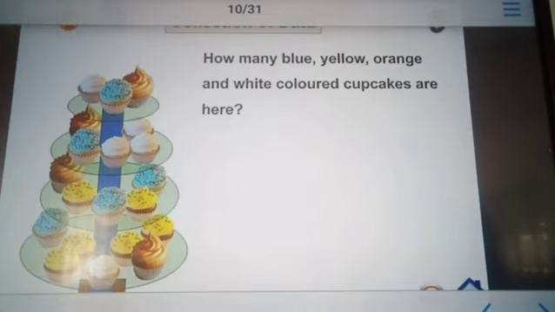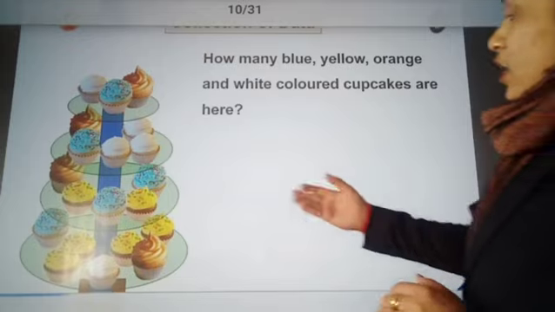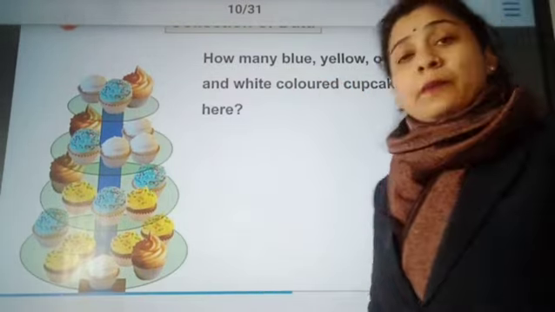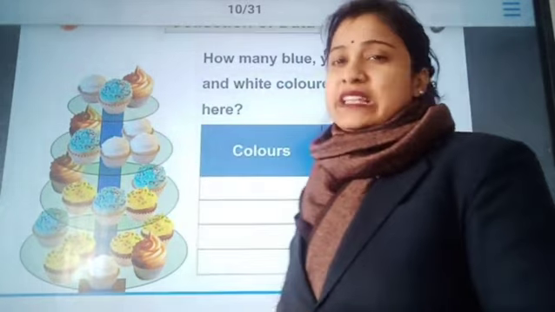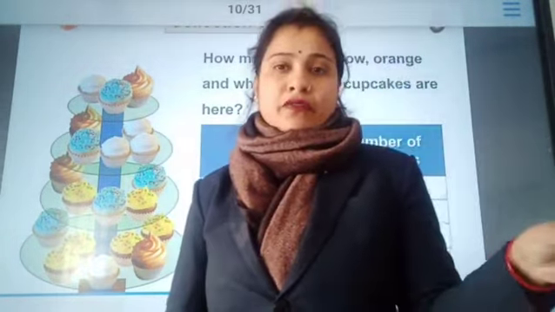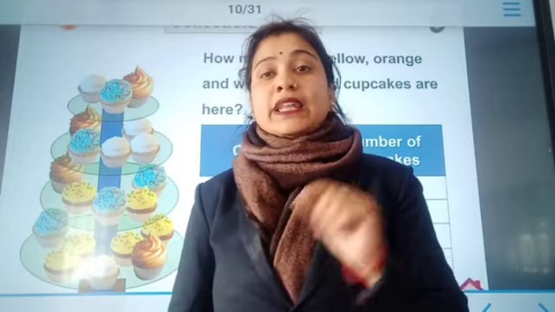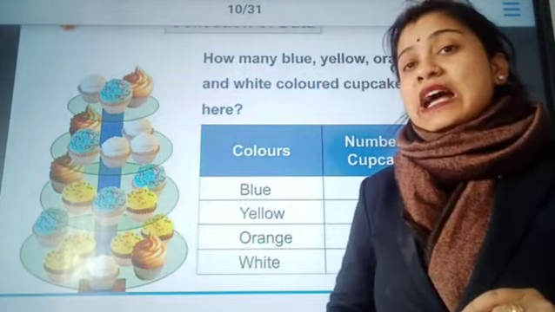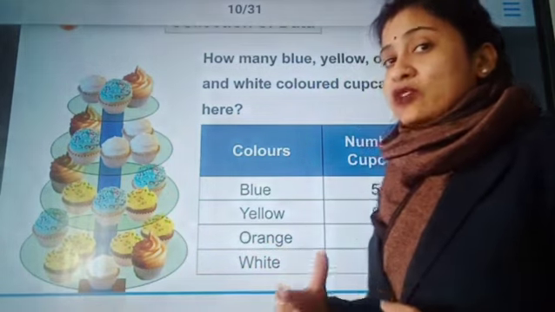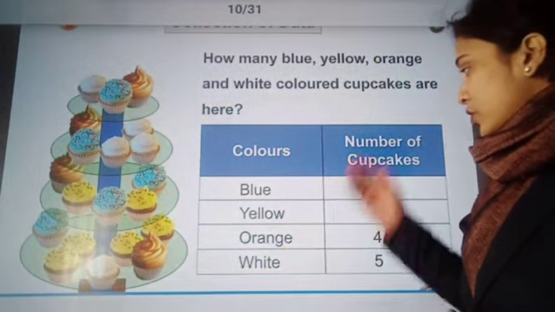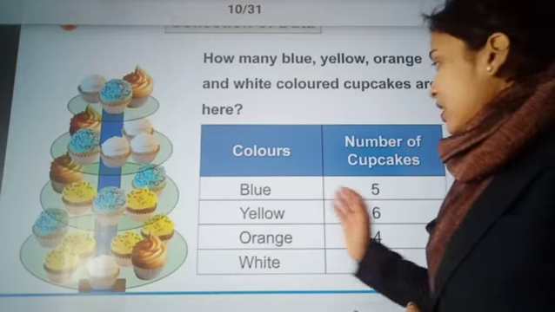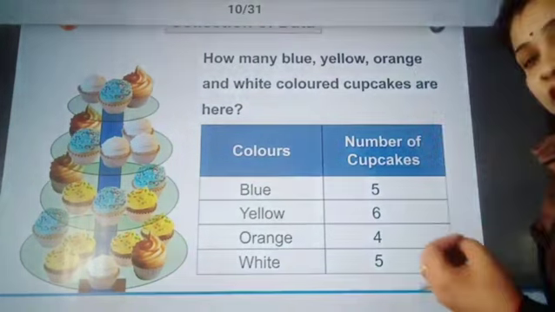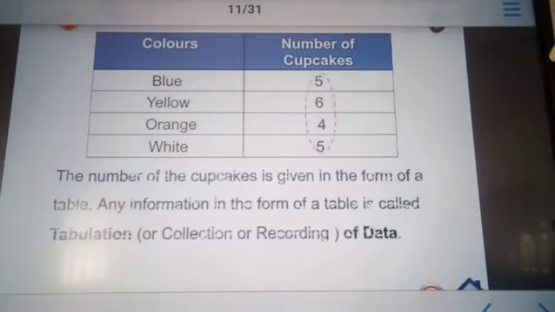Alright. So, collection of data. Now anyone can ask you how many blue, yellow, orange and white colored cupcakes are there. So we can take the information in many different ways. The first information we collected was the number of cupcakes on each level. The second information we are taking is how many cupcakes of different colors there are. This number of cupcakes related to different colors also gives you data about the colors of the cupcakes.